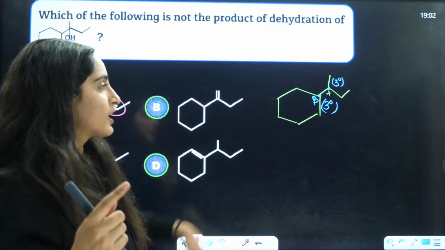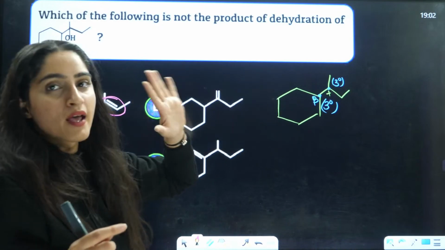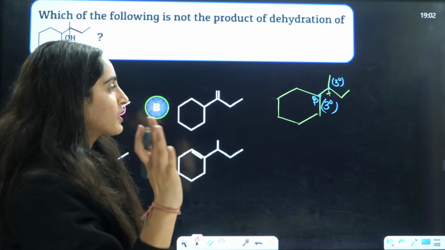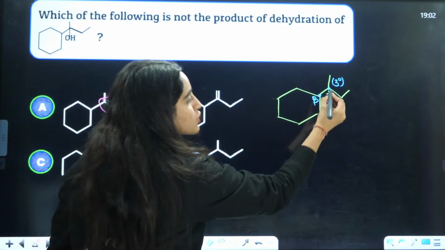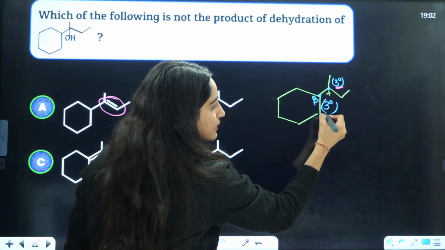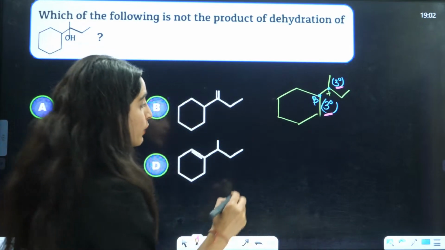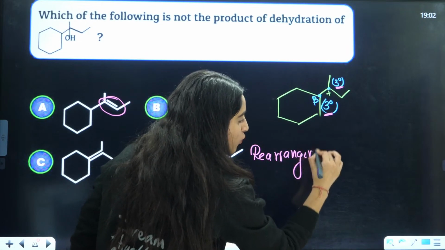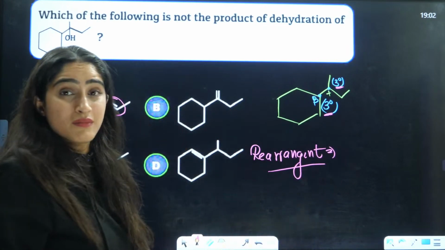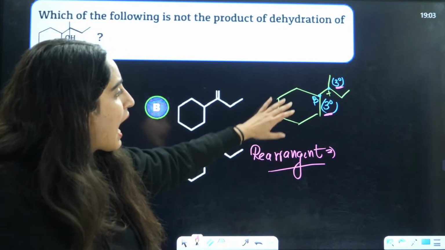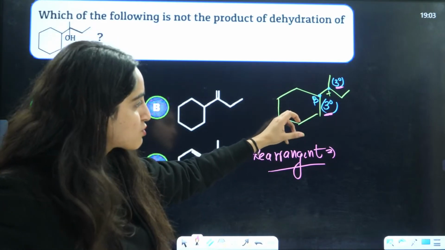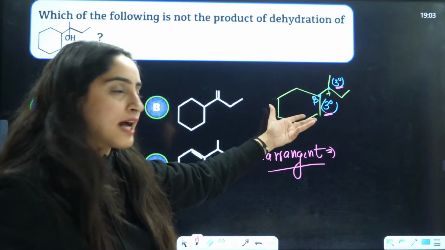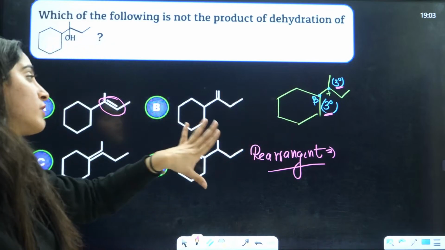In my head, I was thinking about resonance. Okay, so guys, my mistake. There is no resonance here. In my head, I was thinking about something else. So basically, this is also 3 degree, this is also 3 degree. I have told you that rearrangement will occur only when you have some more stability there. And there is no more stability, no resonance, no inductive effect, no back bonding, nothing like that happening here. So rearrangement will not occur here.